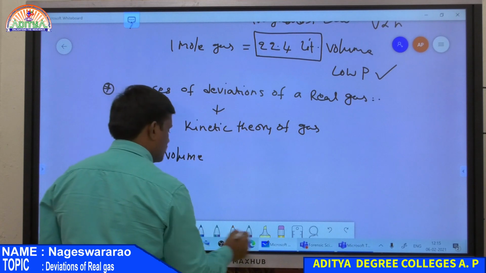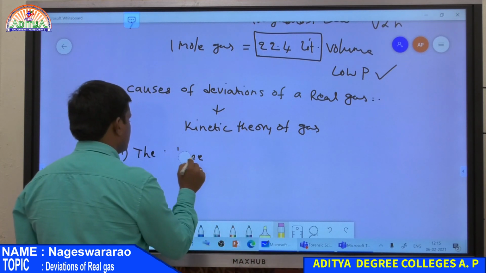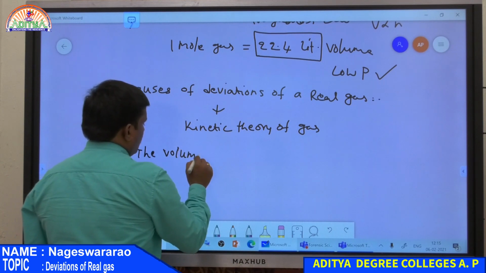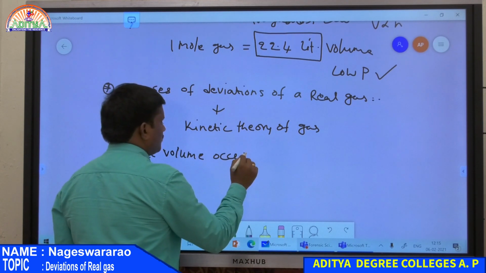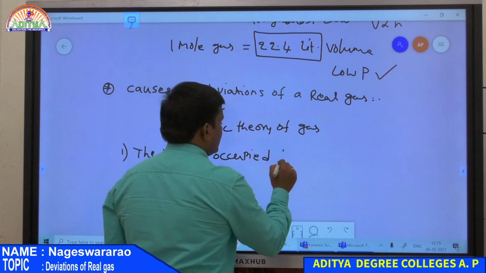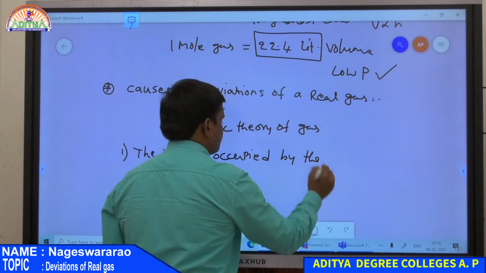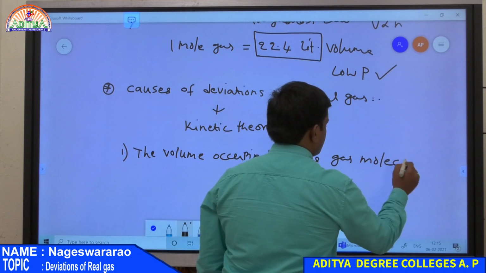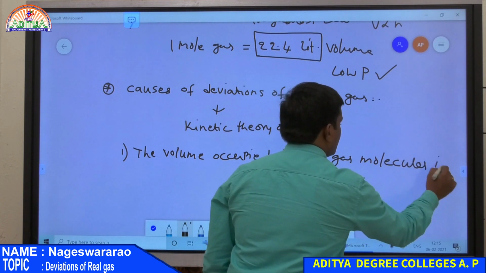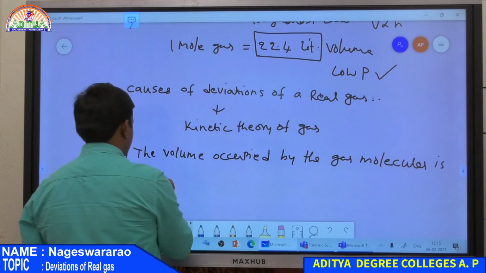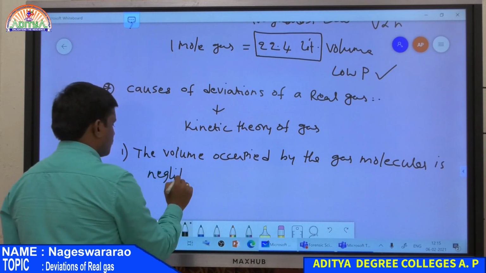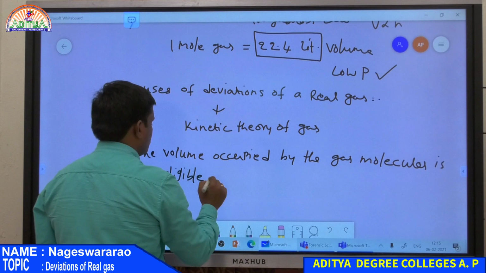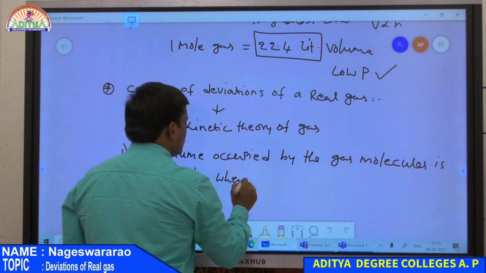The volume occupied by the gas molecules is negligible when compared to the total volume of the gas.